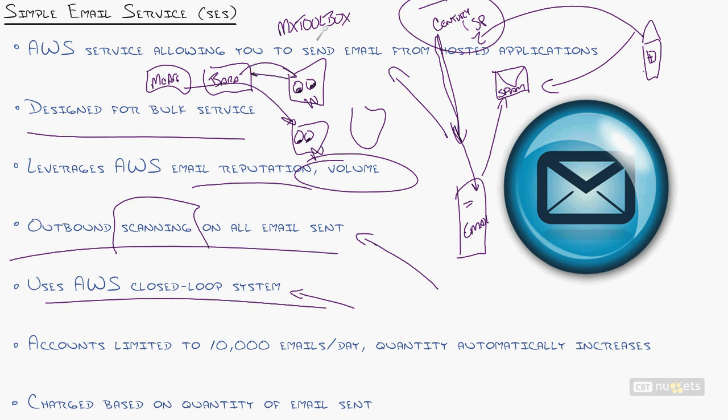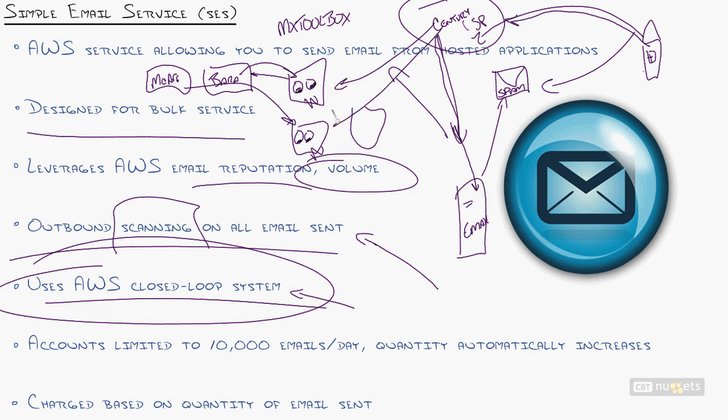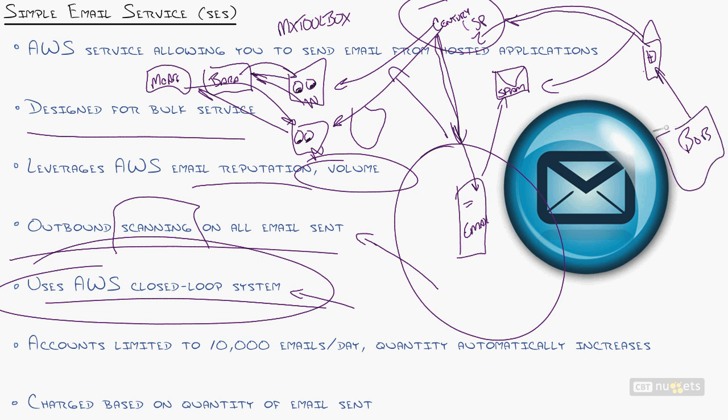So if you don't sign up for a closed loop system, every single time somebody reports you as spam, it will go to the watchers. And the watchers will report to all the spam filtering systems of the world, like, "Whoa, you don't want to trust that guy. His reputation just went down." And so you can have some major impact just because Bob, sitting in his living room, said, "I don't think that's good email." And who knows if Bob is reputable or not? But CenturyLink, whose program Bob signed up for, will do that.